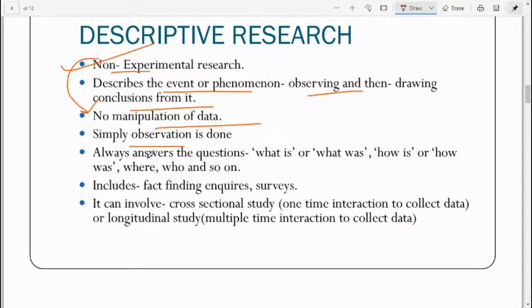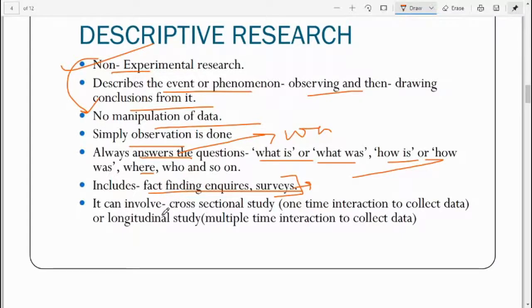So descriptive research answers questions on the line of what is, what was, how is, how was, where is, where was, who was, and so on. So it basically deals with these types of questions which are of the WH family and how. It includes fact finding inquiries and surveys. These two methods are employed just to collect all the data, just to know everything about a particular event without manipulating or making any changes to any data. We have to take data as it is. There should be no interference from the side of the researcher, from the side of the one who is collecting data.